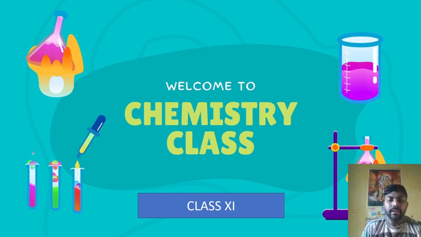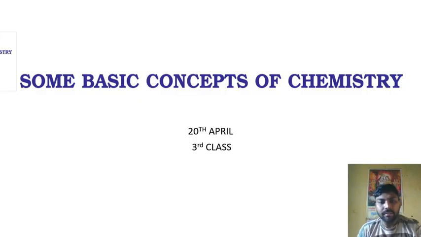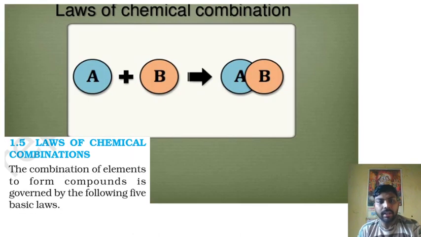Now today, in the last class, we discussed different temperatures and different properties. Today we'll discuss the different chemical laws. First of all, here you can see we have the law of chemical combination.